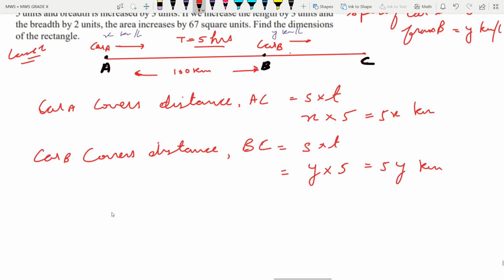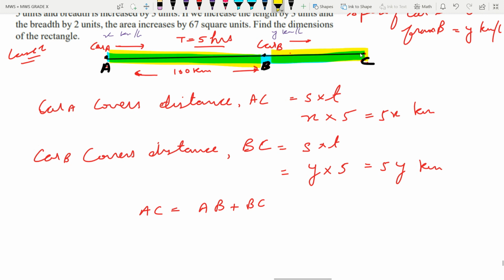Okay, so accordingly, we can write that AC is AB plus BC. Let us make the equation from here: the full AC is equal to AB plus BC. What is the value of AC? See this, 5x.